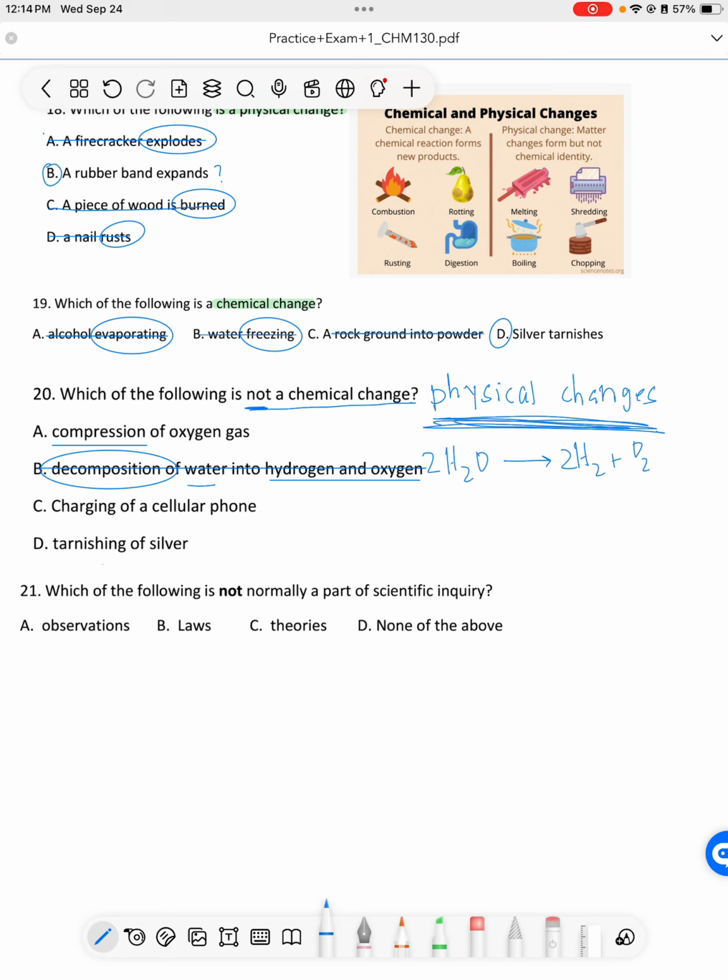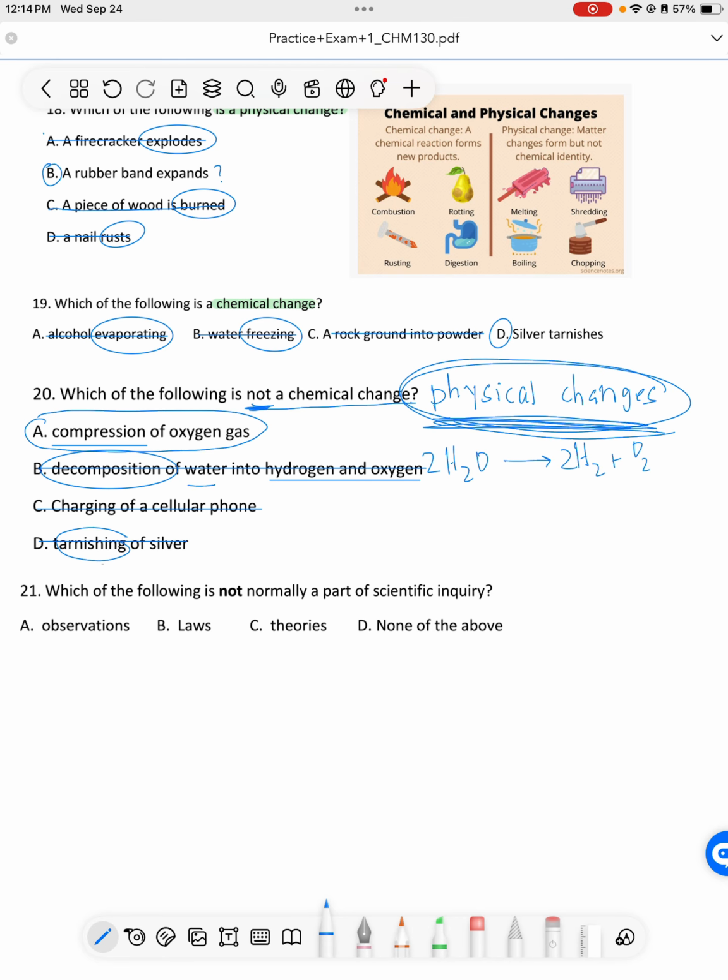Charging a cellular phone is a chemical change. The battery is exchanging ions, and so that is a chemical change. And again, we have this word tarnish, we know is a chemical thing, a chemical process. So that leaves us with A. So anytime you have something where it says not a thing, off to the side, write what is the thing, and then look for that.